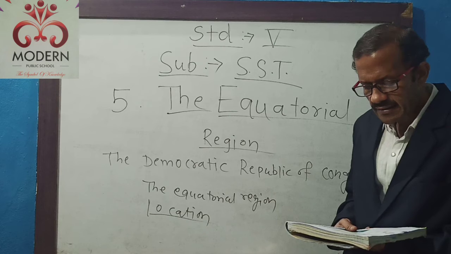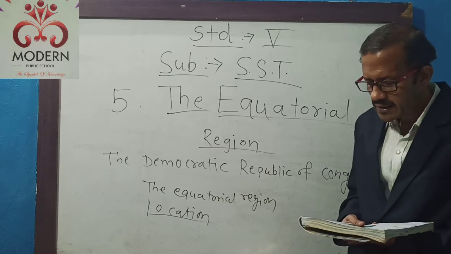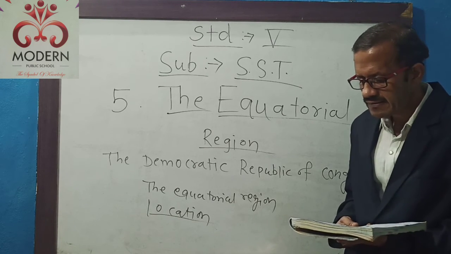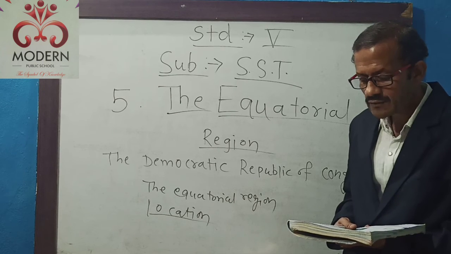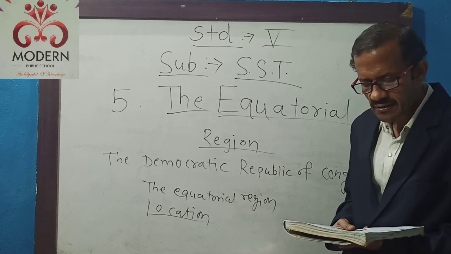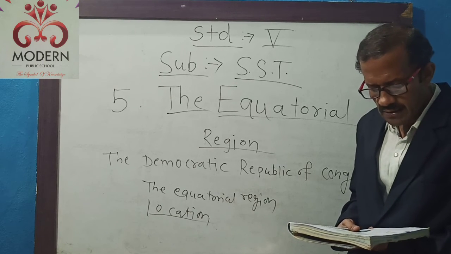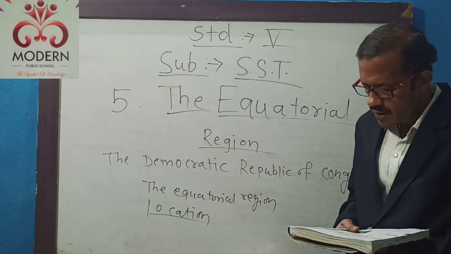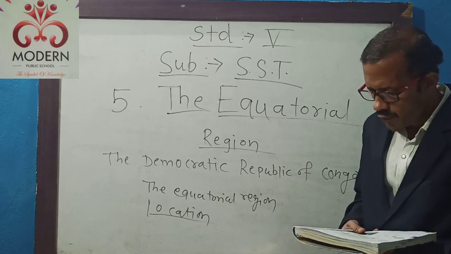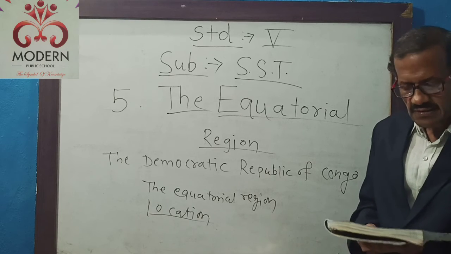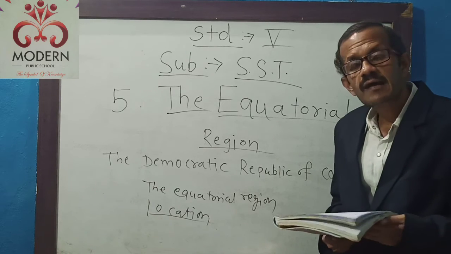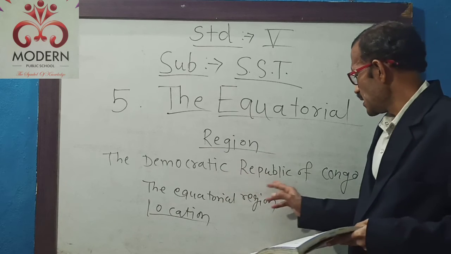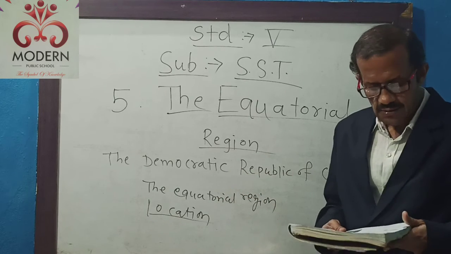So which countries are there? That is shown in this map also. In the north, there are Central African Republic and Sudan. In the west, Republic of the Congo. In the south, Angola and Zambia. In the east, Uganda, Rwanda, Burundi and Tanzania. Means these are the different countries neighboring the Democratic Republic of Congo.